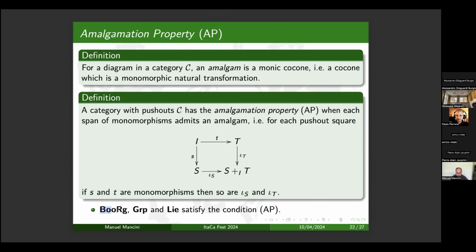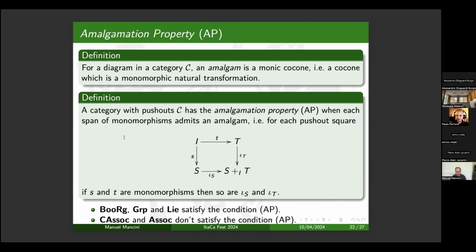So Boolean rings can be seen as an example of a non-operadic variety of algebras. And in the same paper of Borceux, Janelidze and Kelly, it was proved that this category is action representable. And there are also examples of categories that don't have the amalgamation property, for instance, commutative associative algebras and associative algebras.